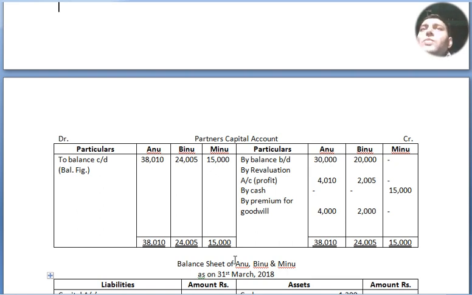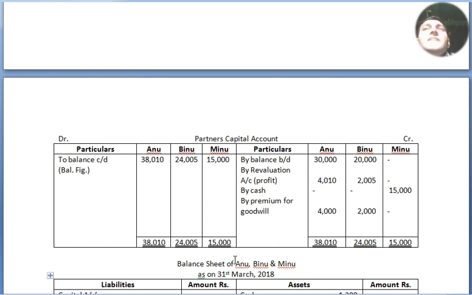Then by premium for goodwill, 4,000 and 2,000, because 6,000 has been brought, and that 6,000 is distributed among Anu and Binu in the ratio of 2:1. Now altogether, Anu's column 38,010, Binu's column 24,005 and Minu's column 15,000, and we have totaled and written it on both sides.